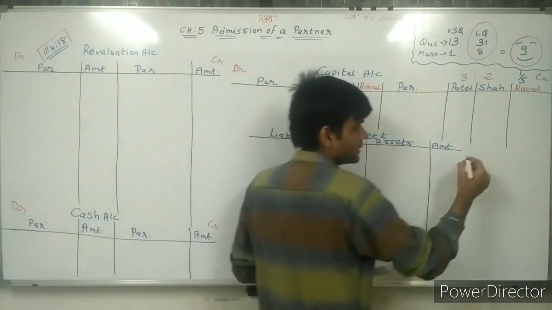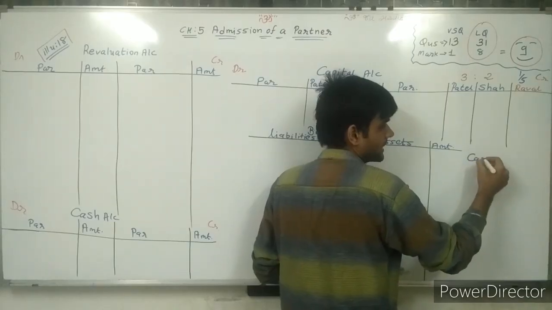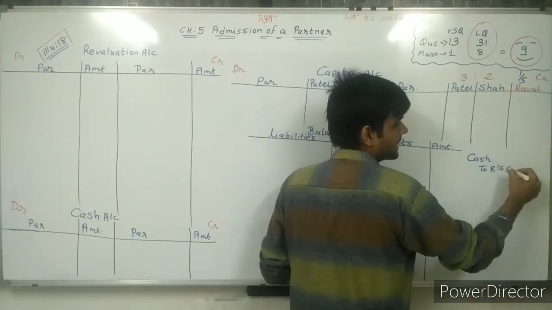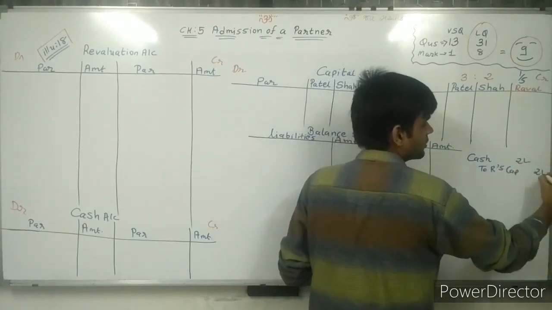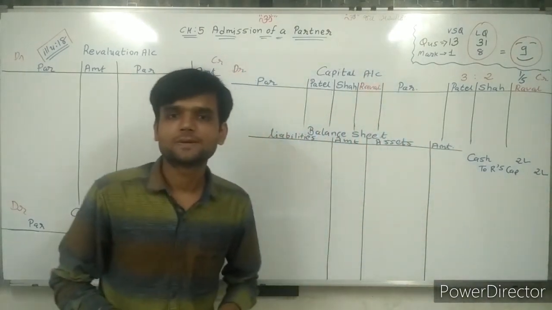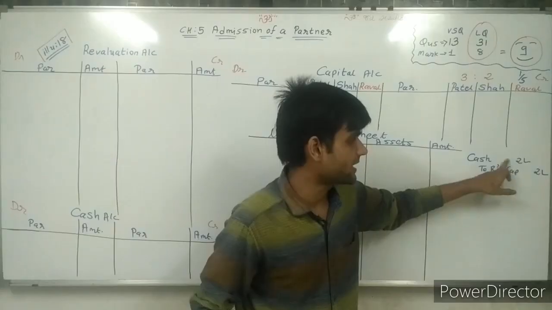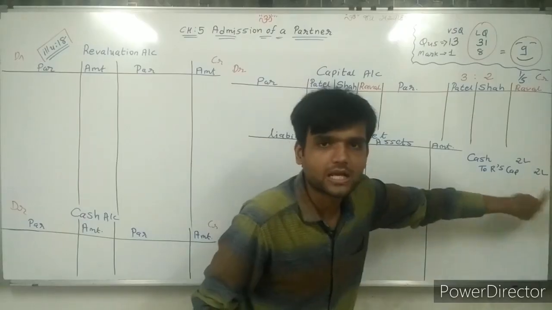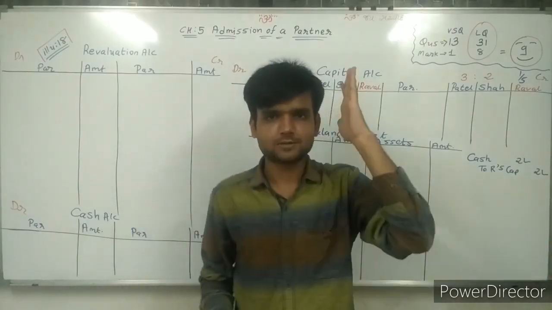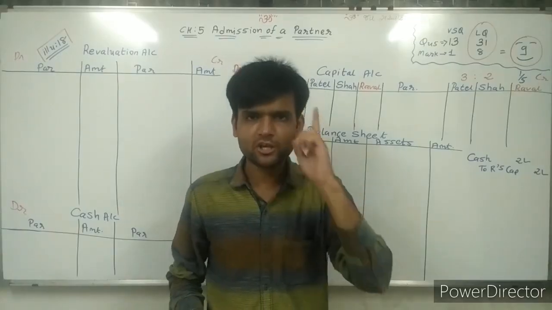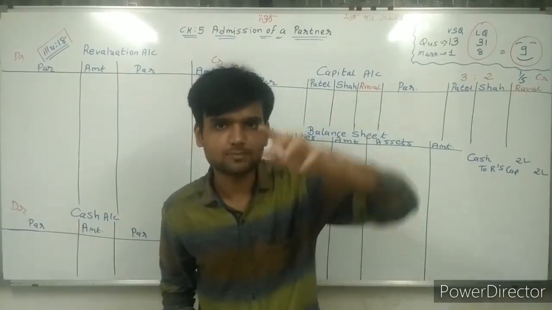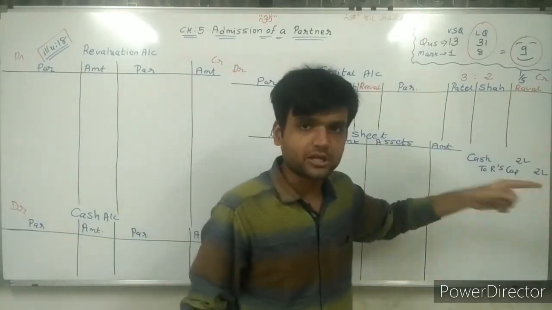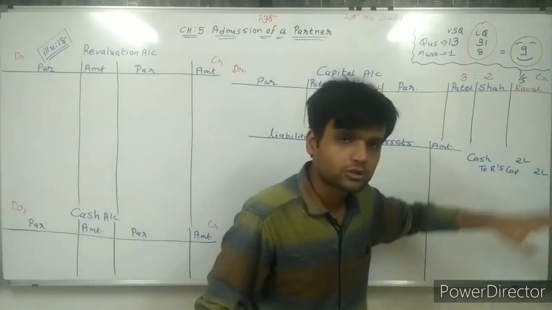So here I am writing the journal entry first. Cash account debit to Raval's capital account. So the amount is what? 2 lakh rupees. So cash account debited to Raval's capital account. This journal entry we need to pass. And this is the easiest journal entry if you have knowledge about the concept of rules of journal entry. Cash comes in, cash account debited. Raval is a giver, Raval's capital account is credited.